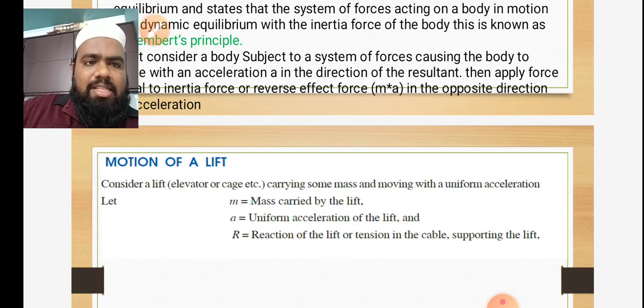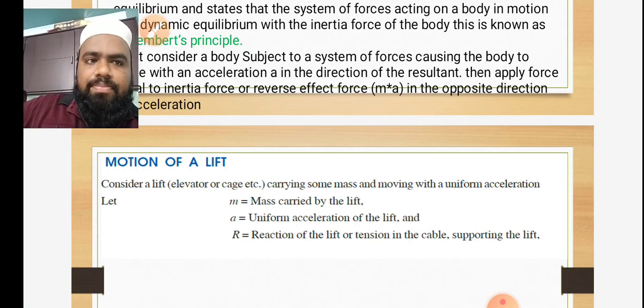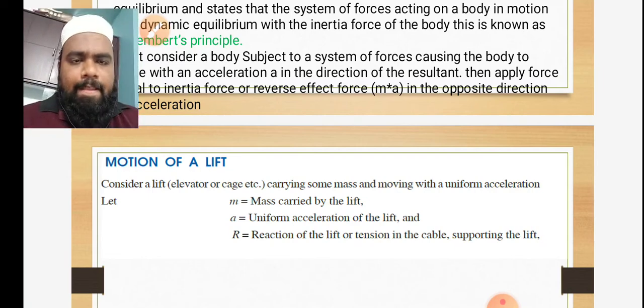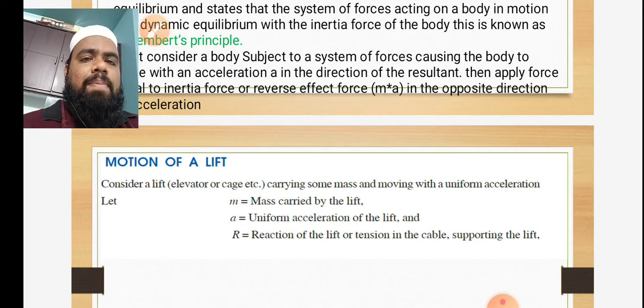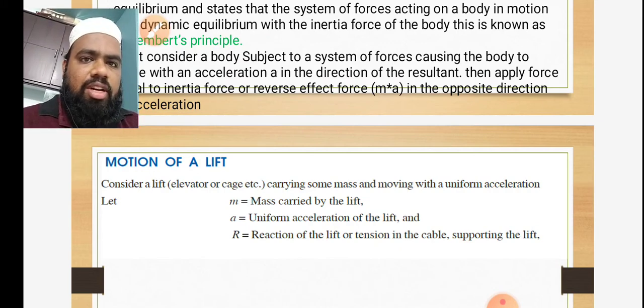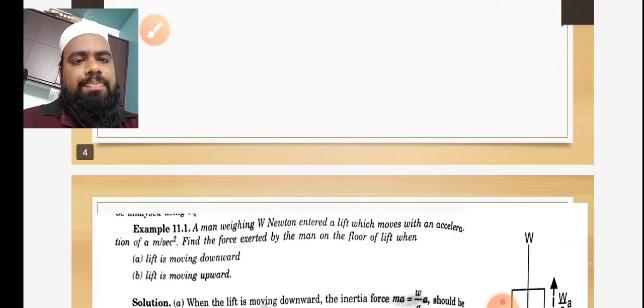Here m is the mass carried by the lift, a is the uniform acceleration of the lift, and R is the reaction of the lift or tension in the cable supporting the lift. Every lift is supported by a cable, so R is the reaction of the lift or tension in the cable. You can call it T, P, or R, whatever it may be.